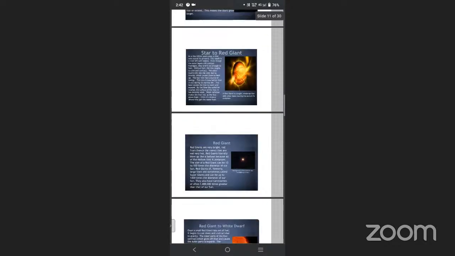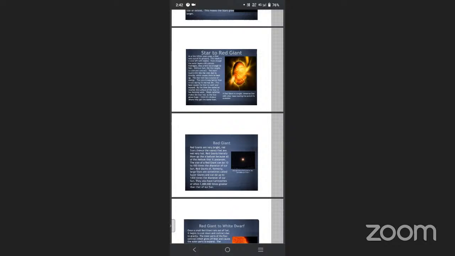Star to red giant. As a few billion years pass, a star runs out of its protons. The result is a core left with alphas.